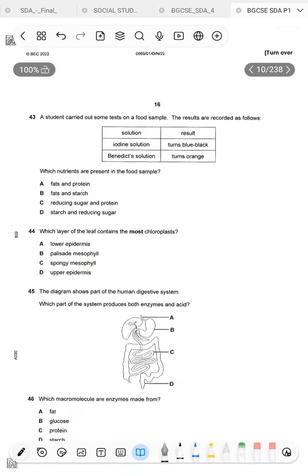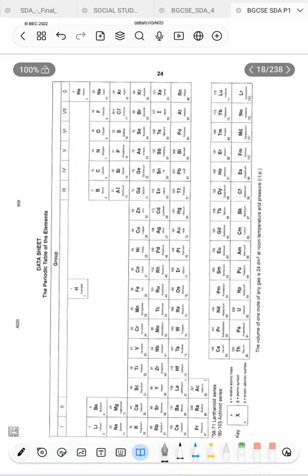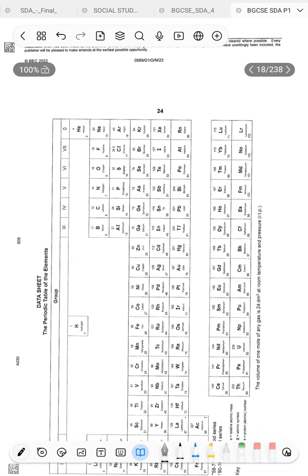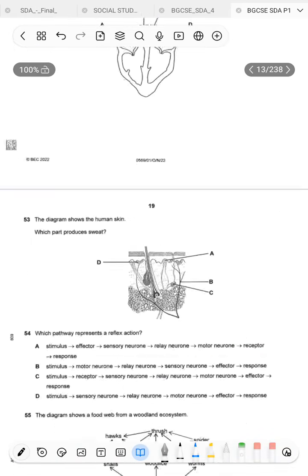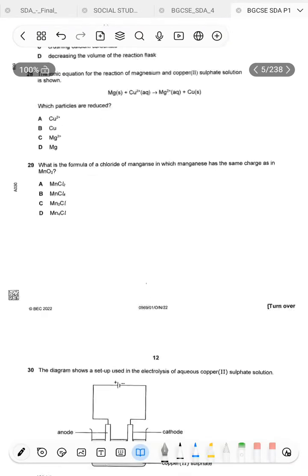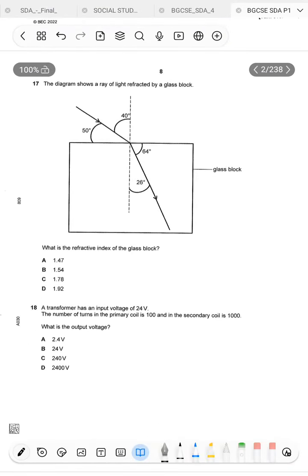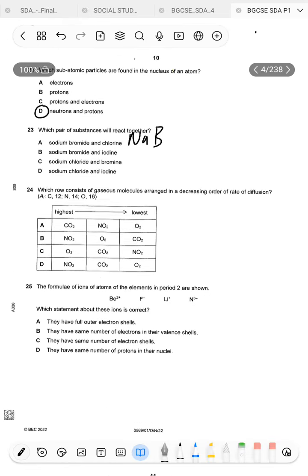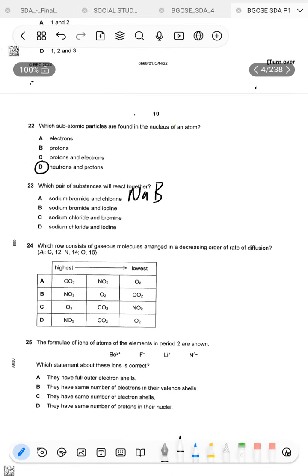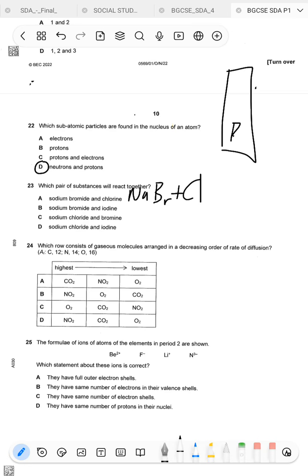Let me just confirm something here on the periodic table. Now you know that in the periodic table, first comes Br and then you have Cl here.